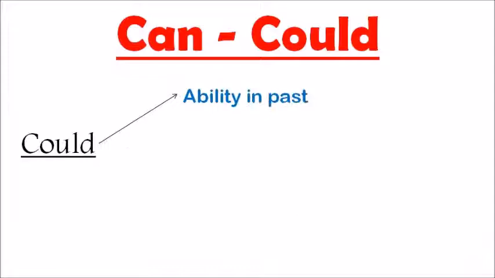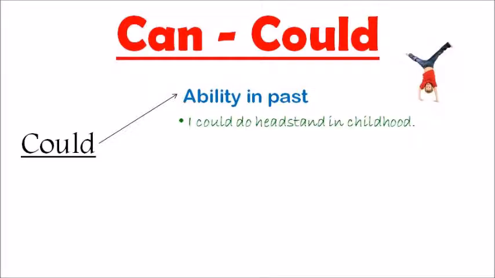Now let us start with the uses of could. The first use of could is to show ability in the past. Now observe here, can is used to show ability in the present, but to show ability in the past we use could. When we want to show any task that we were able to do in our childhood or in any past time, we use could. For example, I could do a headstand in my childhood.